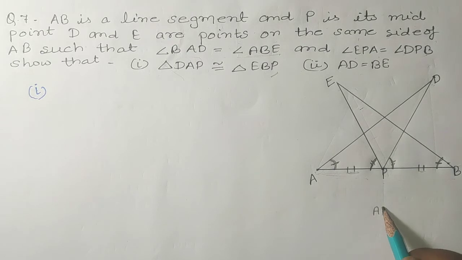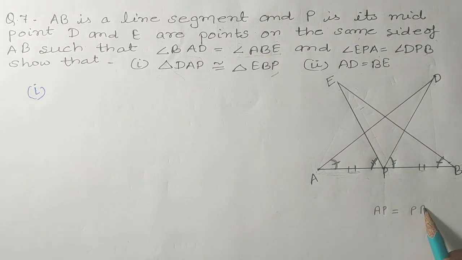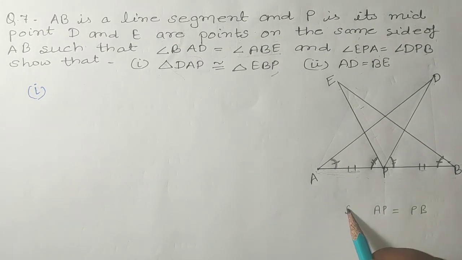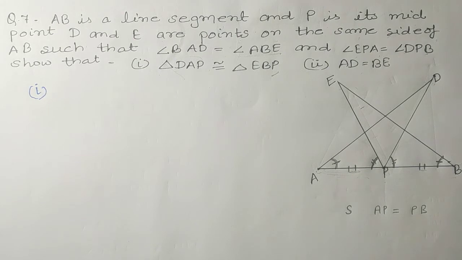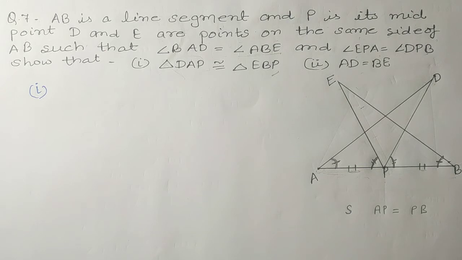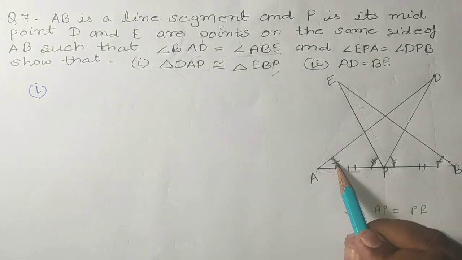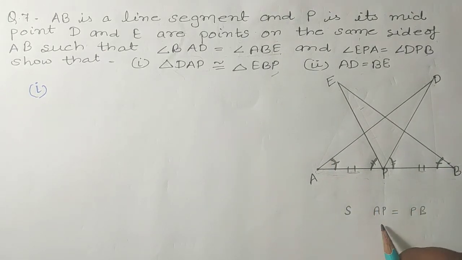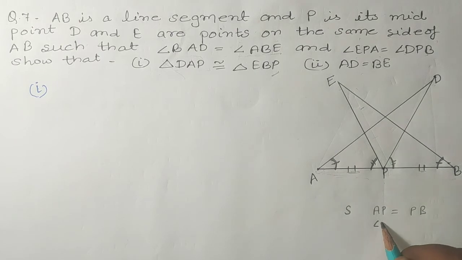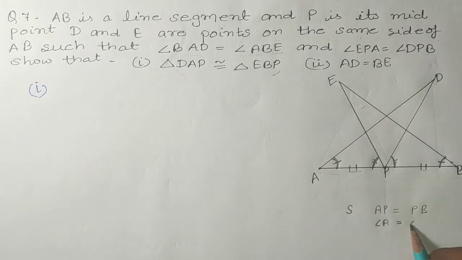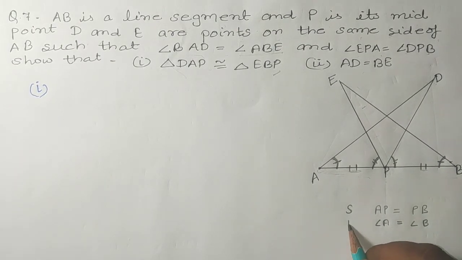So we have AP equal to PB, which means one side we have. And what else can we find from here? It is also given that angle A is equal to angle B. So one angle also we have.